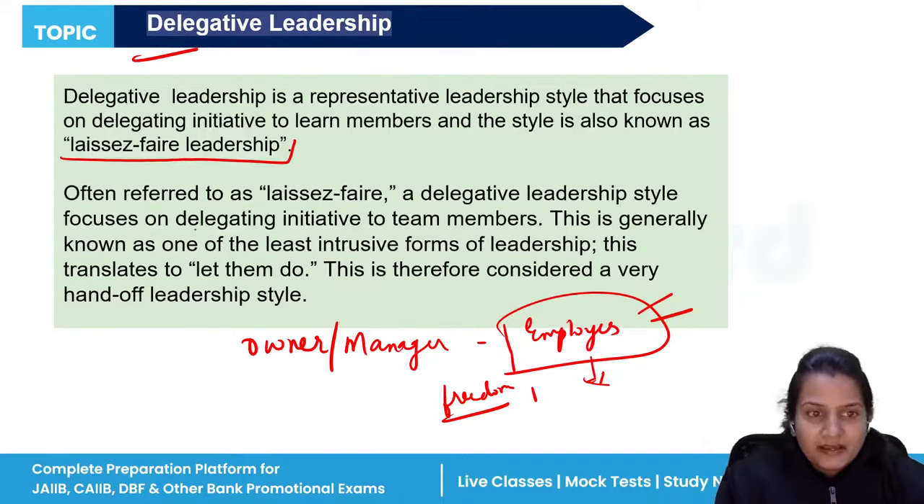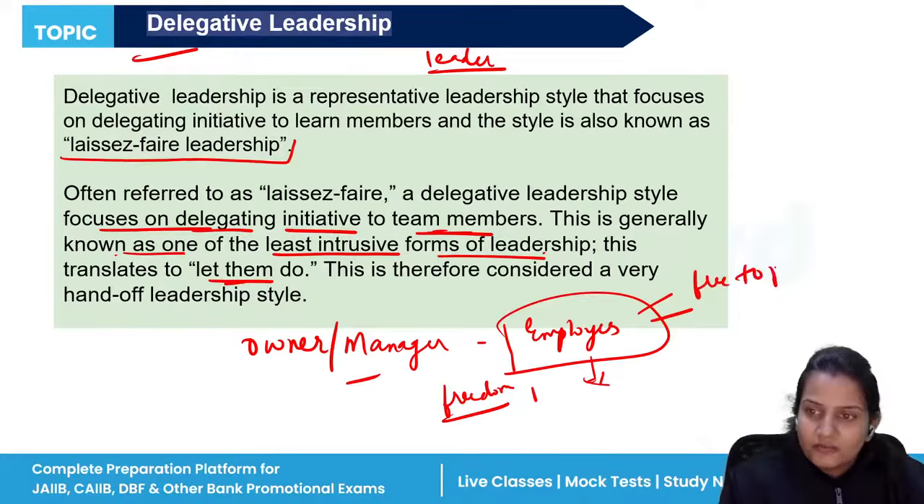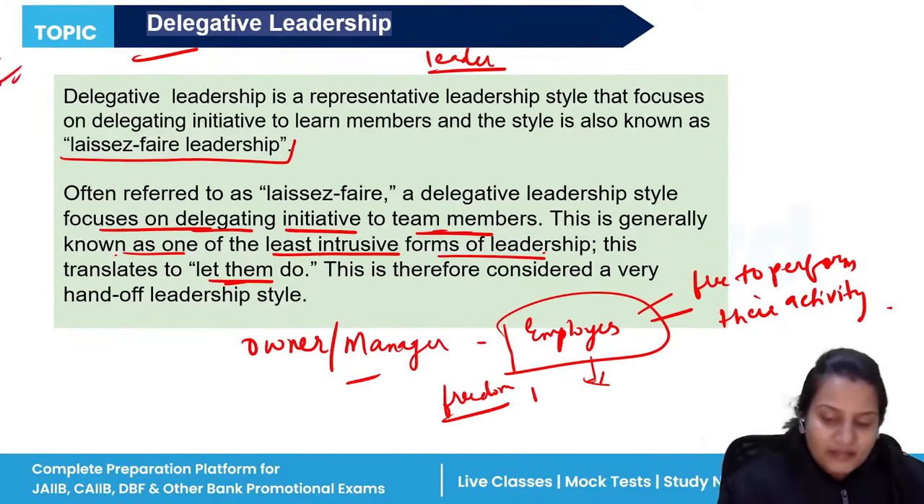It means that they are delegating. It focuses on delegating initiative to team members, that is, let them do it in their own manner. I may also see how they are working in the organization. This is generally known as one of the least intrusive forms of leadership. Here the leader will not participate in any activity or come and create any kind of conflict. He is making all the employees free to perform their own activity. So this is the delegative leadership style, and the other name is laissez-faire leadership, that is, let them do.